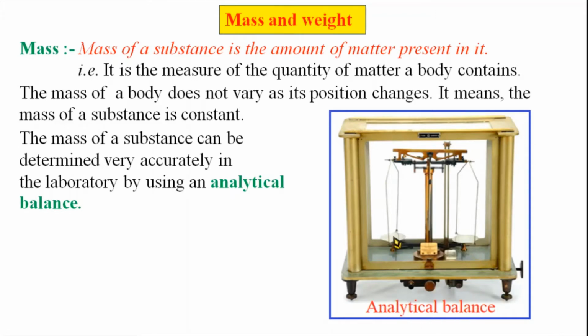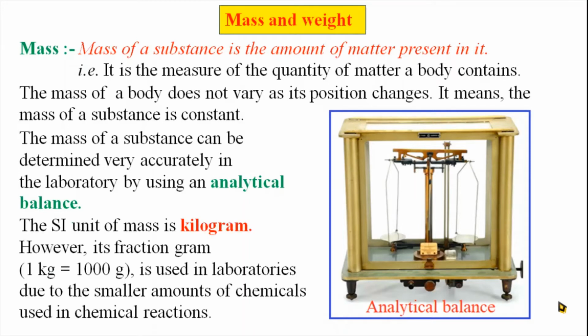It has two pans, one for putting the weights and another for putting the required chemical substance, and this balance is enclosed in glass coverings in order to avoid fluctuation in the measurement.